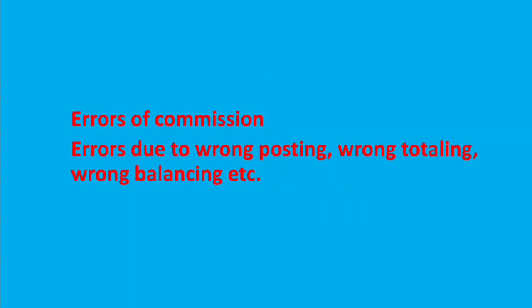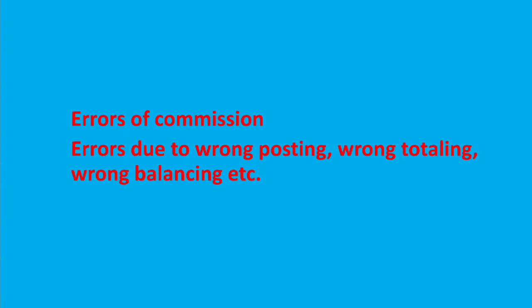First one, errors of commission. Errors due to wrong posting, wrong totaling, wrong balancing, wrong recording of amount, etc. are called errors of commission. Errors can happen while posting to ledger accounts or while totaling and balancing of ledger accounts, etc. Errors can also happen due to wrong recording of amount.